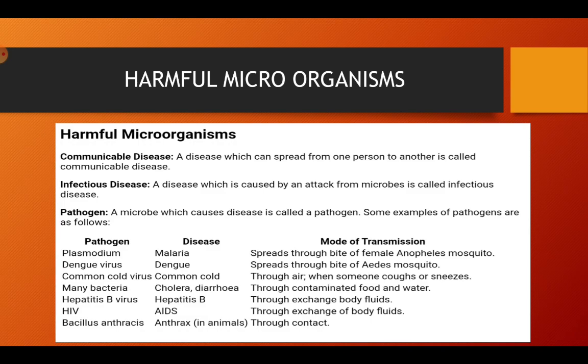The next pathogen is the dengue virus. The disease it causes is dengue, and the mode of transmission is through the Aedes mosquito. So the Anopheles mosquito causes malaria, and the Aedes mosquito causes dengue. Next, the common cold virus. The disease it causes is the common cold, and the mode of transmission is through air when someone coughs or sneezes, as I have explained with an example. The common cold virus is also called rhinovirus.